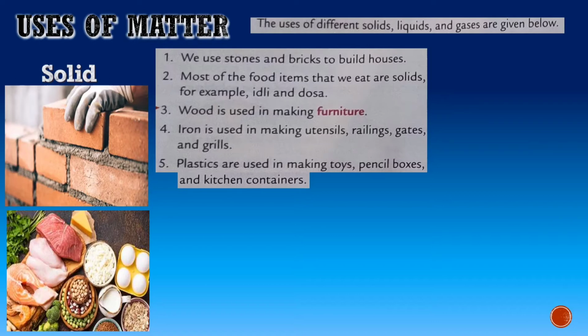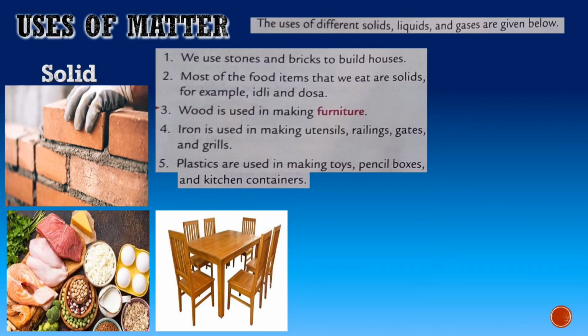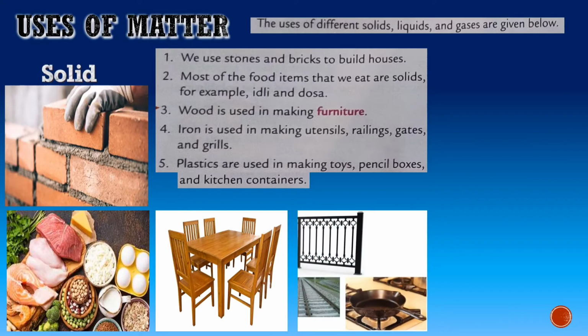Next, wood. Wood is a solid thing and we can make furniture using wood. Next thing is iron. There are many uses of iron. Utensils, railings, gates, grills all can be made by iron.